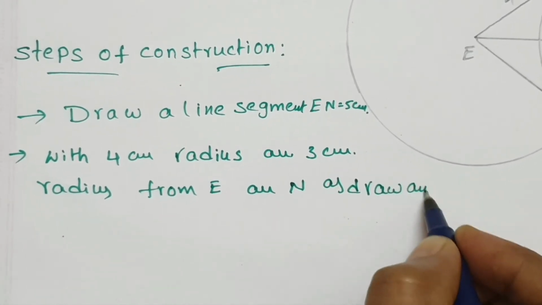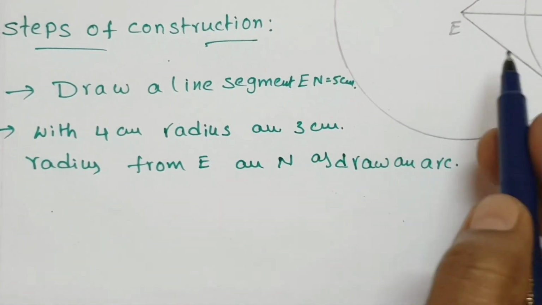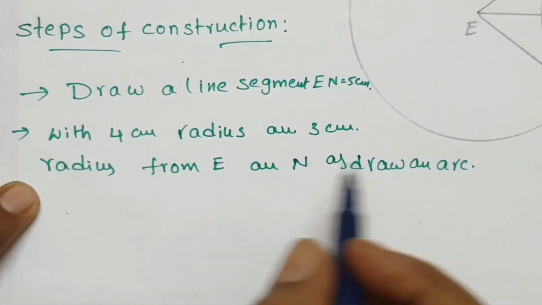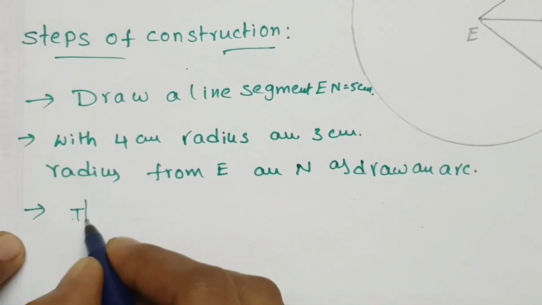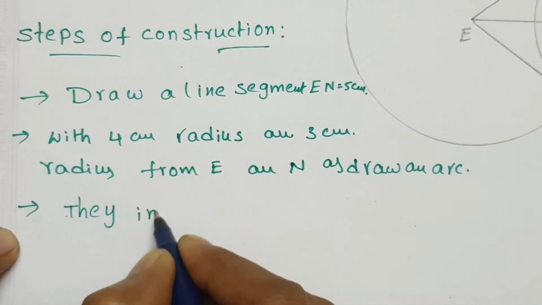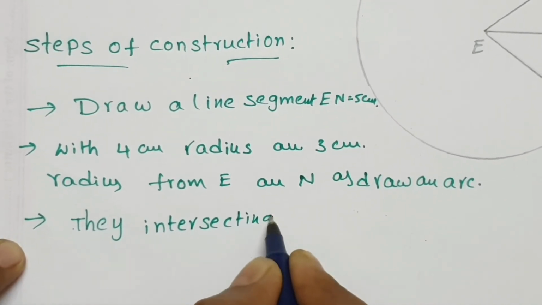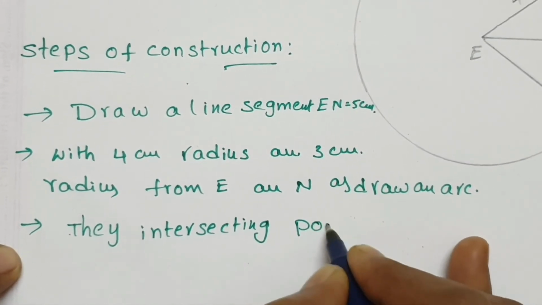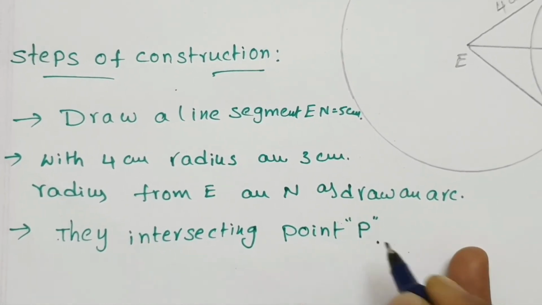An arc is nothing but part of the circle. For the next point, they intersect at point P.